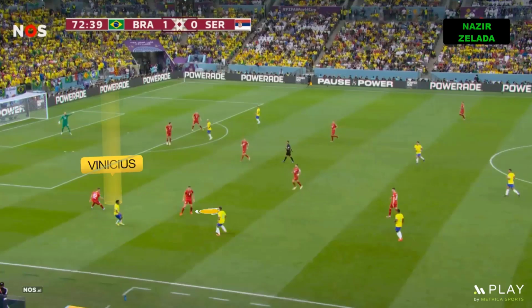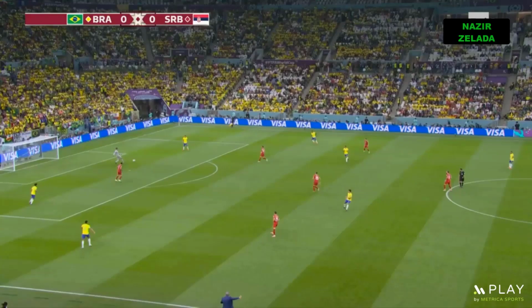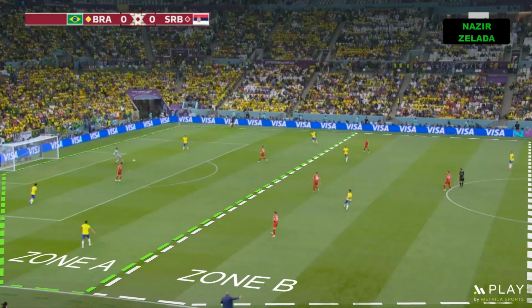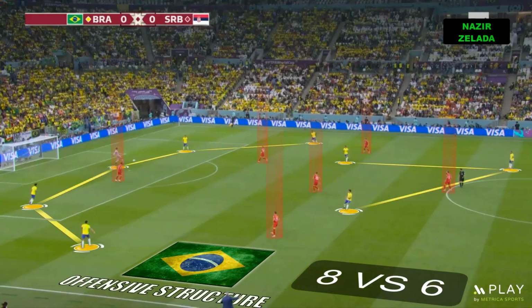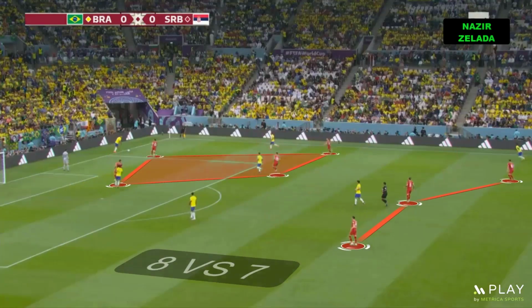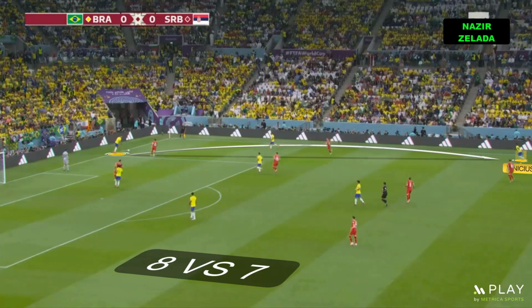In this video we're going to analyze how Brazil beat Serbia. When Brazil tried to play out from the back from Zone A to Zone B, Serbia had 6 players in those zones. Meanwhile Brazil had 8 players. However, when Serbia had 7 players on that half, Brazil's center-backs played long balls to the wingers.